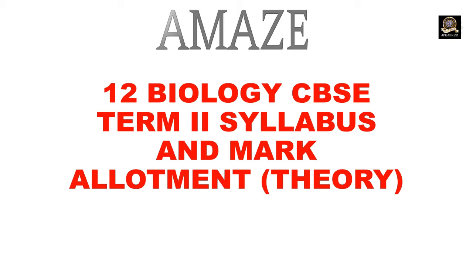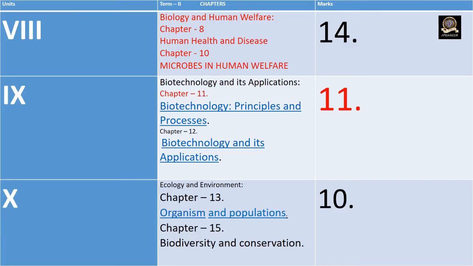Class 12 Biology, CBSE Term 2 syllabus and mark allotment. Theory part, chapters and units for the Term 2 CBSE board exam. Units 8, 9 and 10. Unit 8, Biology and Human Welfare. Chapter 8, Human Health and Disease. Chapter 10, Microbes in Human Welfare.